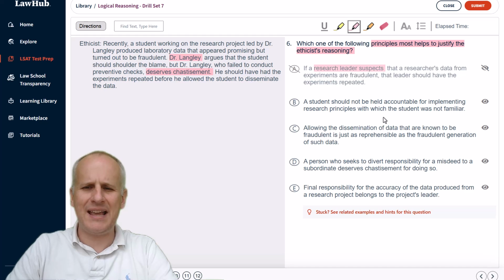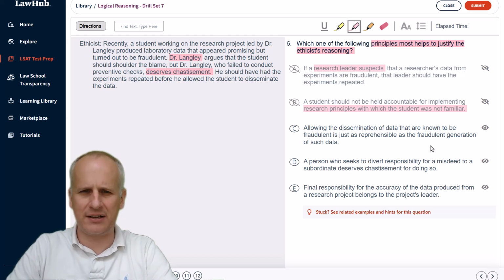Next, choice B, a student should not be held accountable for implementing research principles with which the student was not familiar. Again, we don't know whether the student was or was not familiar with the research principles, so we can eliminate choice B as once again needing additional information to really have any clear impact on that conclusion about Dr. Langley at all.